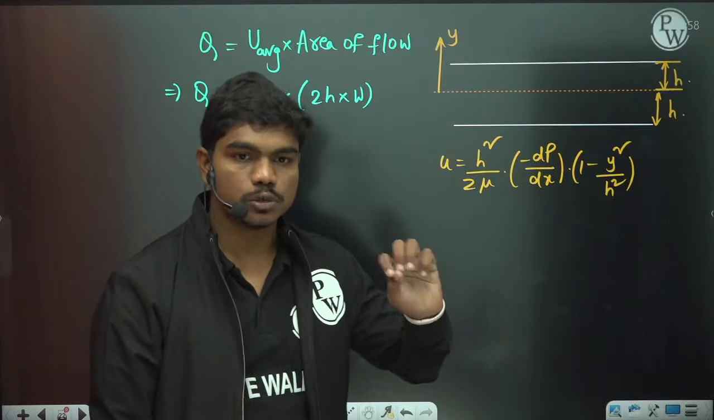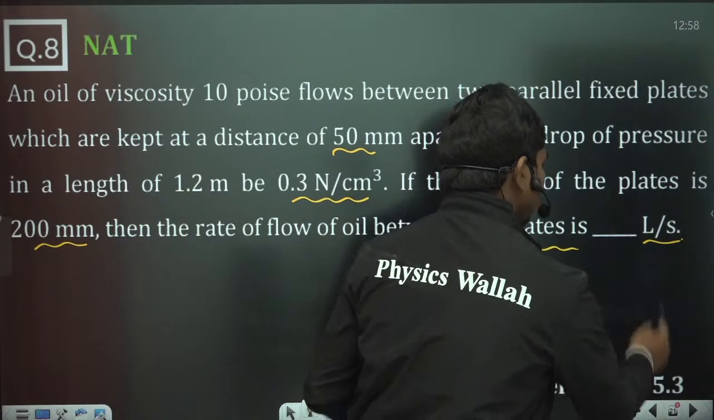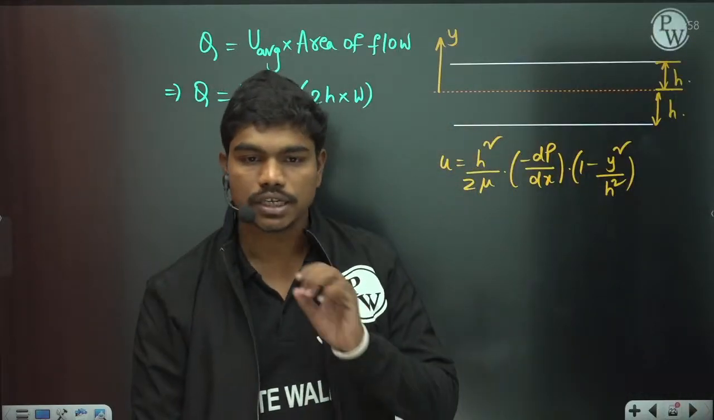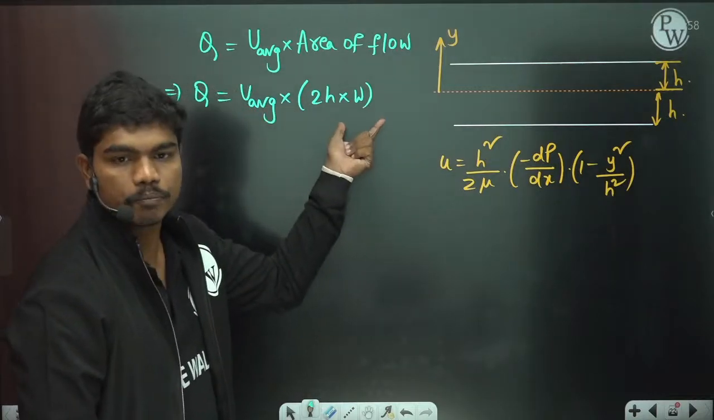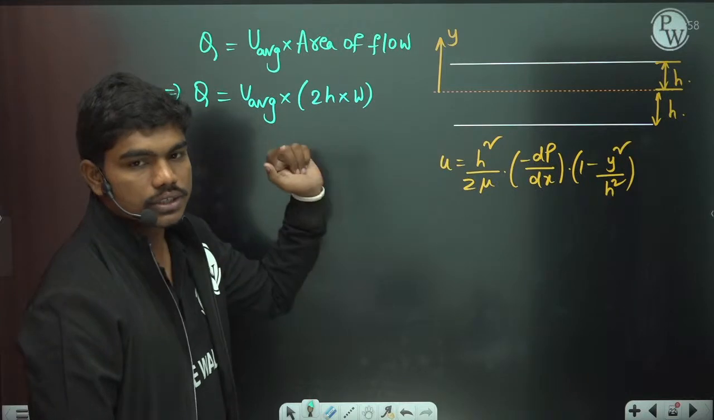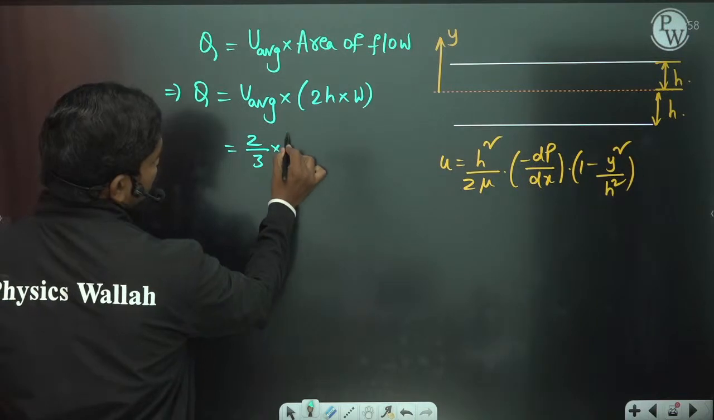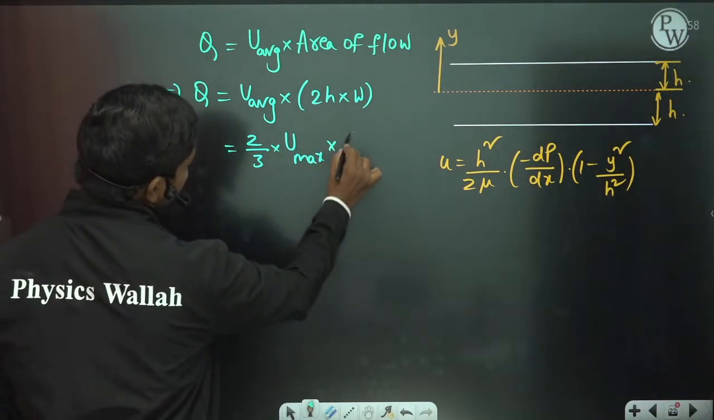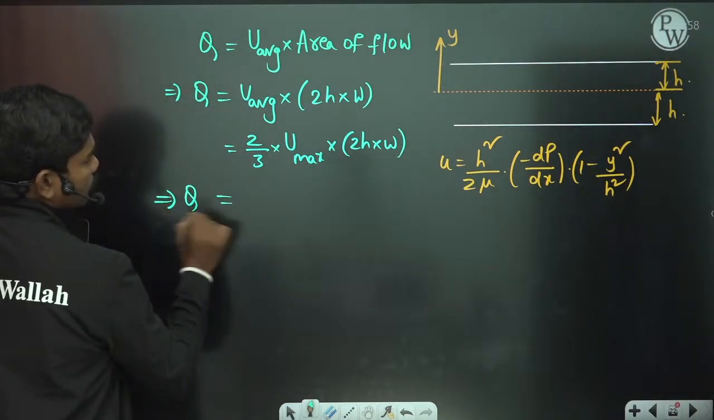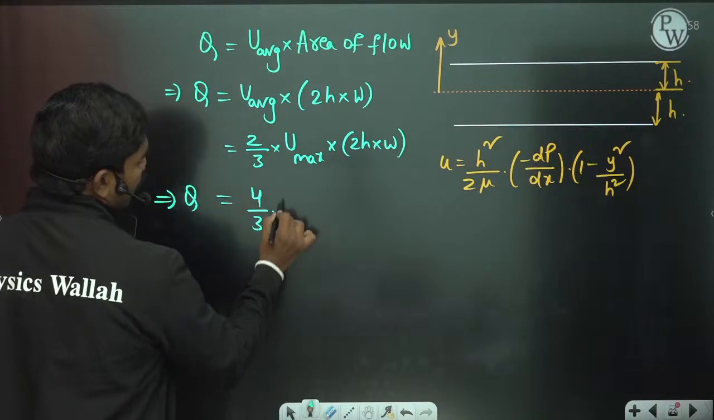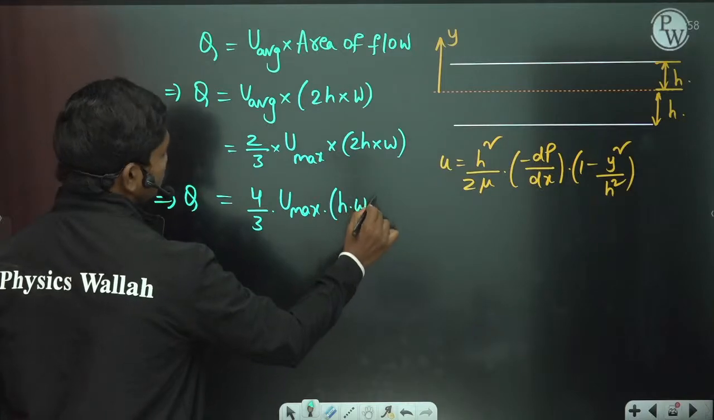Discharge through any section is what they're asking, the rate of flow of oil in liters per second. So if I want to write discharge, can I write it as average velocity times the flow area? Yes. Average velocity in terms of maximum velocity is 2 by 3 times U maximum, into 2h into W. So the discharge is 4 by 3 U maximum into h into W.